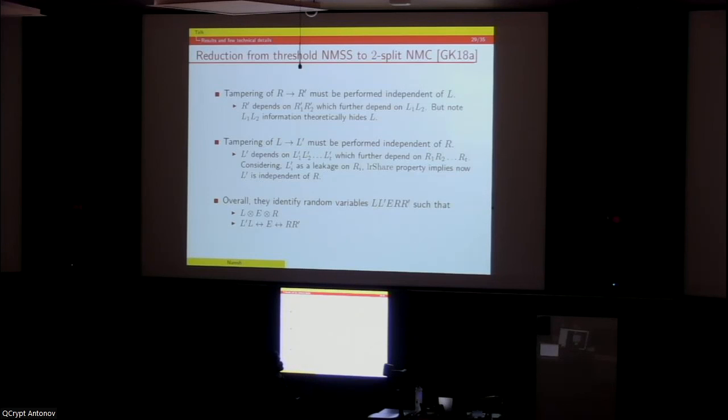Overall, combining these two, they construct three random variables L, E, R such that using E they can tamper L to L prime, and using R they can tamper R to R prime.